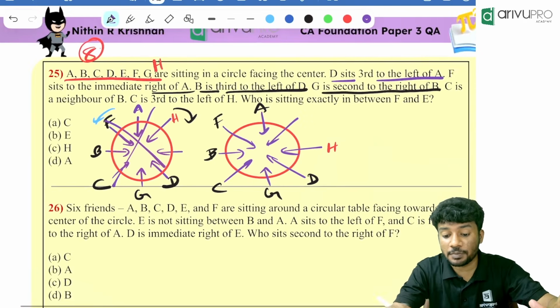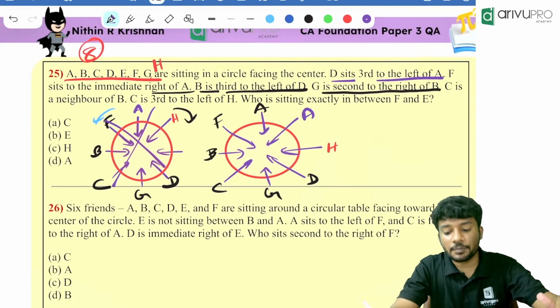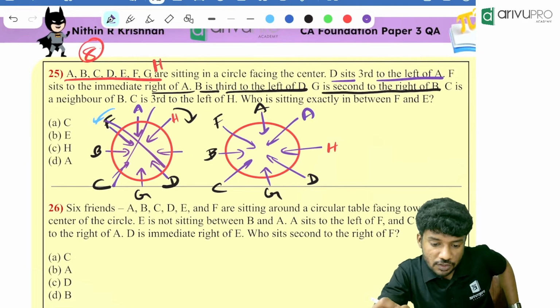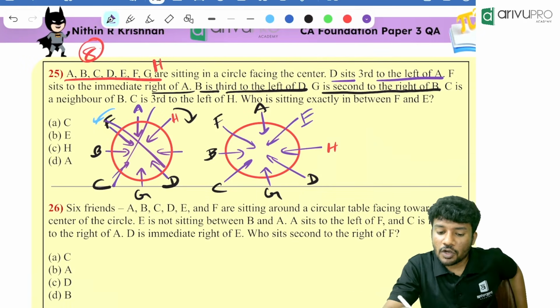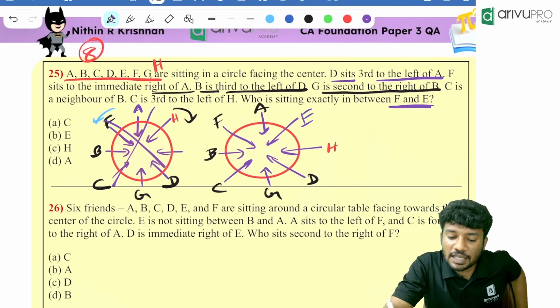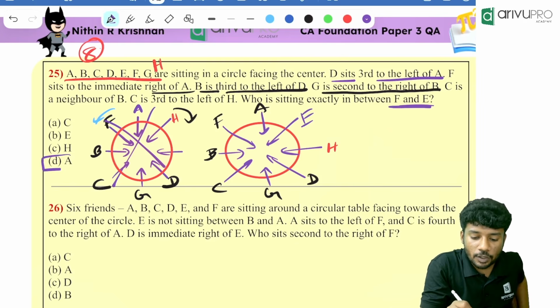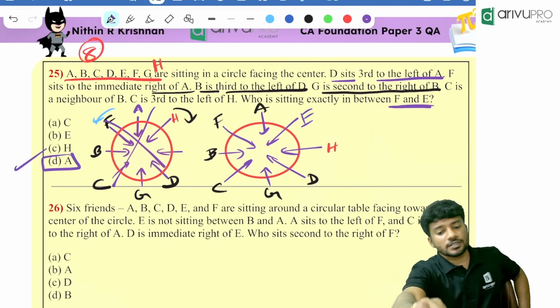Who is the remaining person, people? E is the remaining person. Now the question is, who is sitting exactly between F and E? Answer is what, people? A is the answer.